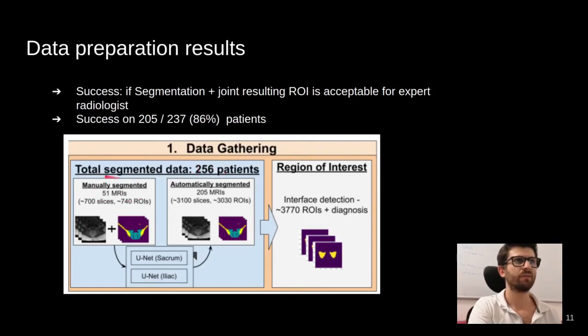To summarize, we have manually segmented 51 MRIs, used 2 units, one for each bone, to segment 205 more patients, resulting in a total of 256 patients. This results in a total of 3,770 regions of interest plus diagnosis that can be used as strong labels to train an automated classification network.